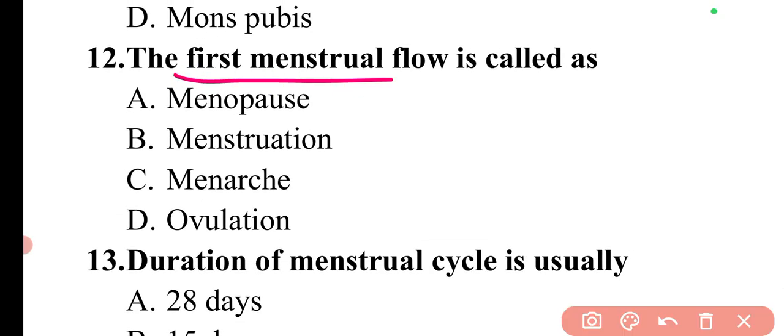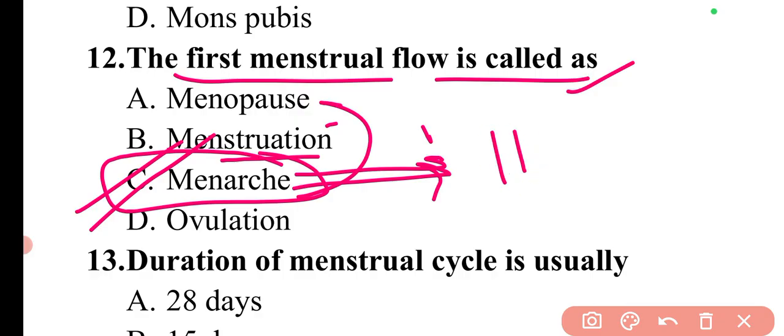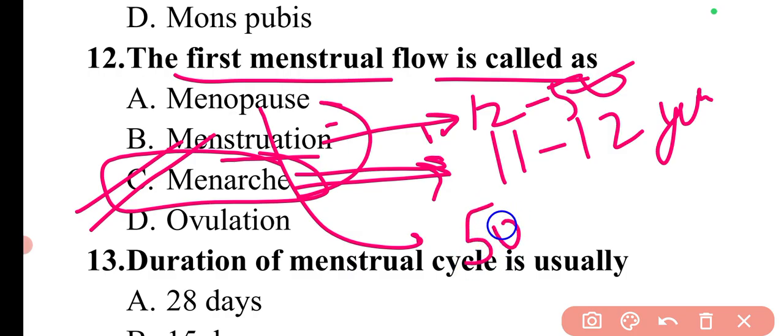Next question is, the first menstrual flow is called as. So the first menstrual flow is known as menarche. So here option C will be the correct answer. There are different stages of the menstrual flow, from menarche to menopause. First, menarche happens at around 11 to 12 years. Then menstruation will continue from 12 to 50 years, and then menopause will start from 50 years till death.